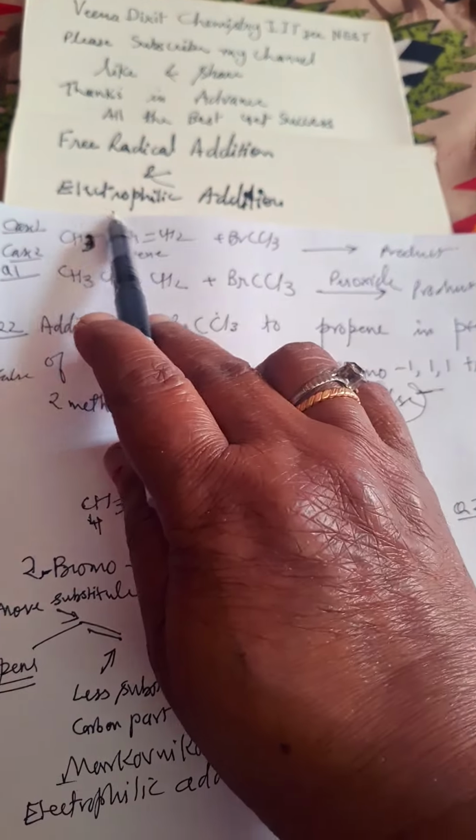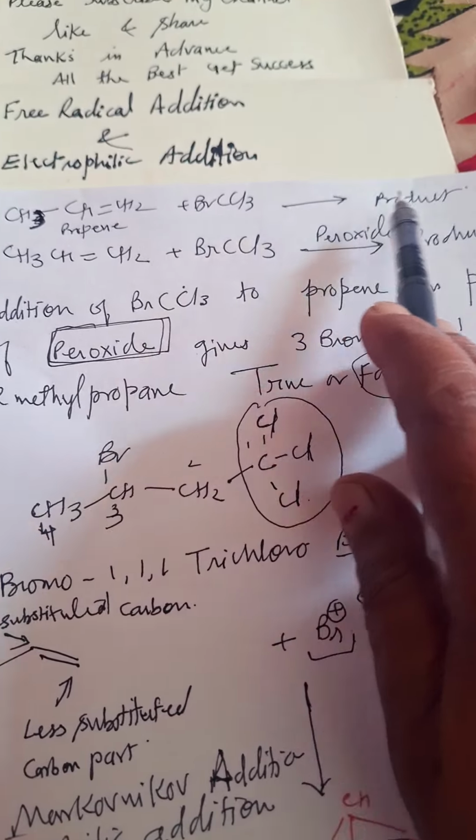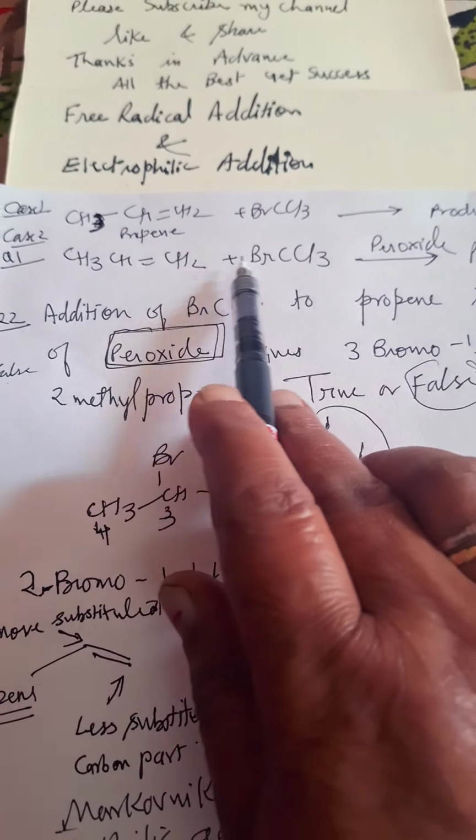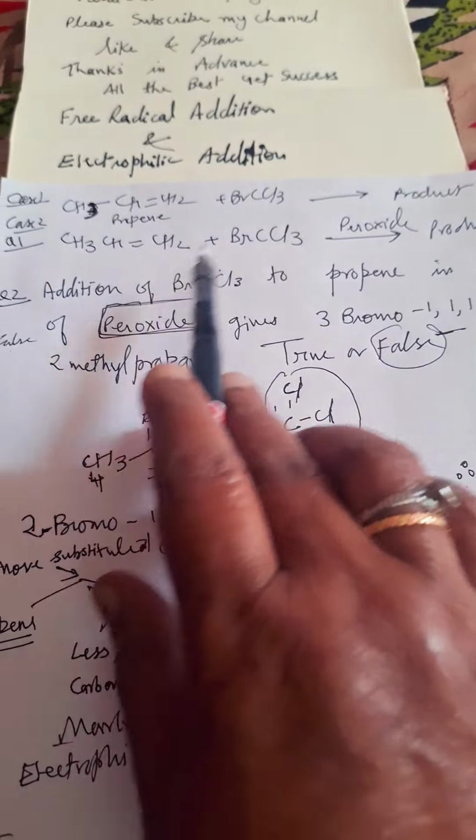Free radical as well as electrophilic addition reaction to alkene. Here propene reacts with BrCCl3, and one product is obtained. Again propene reacts with BrCCl3, but in the presence of peroxide, and a different product is obtained. We will see what it is.